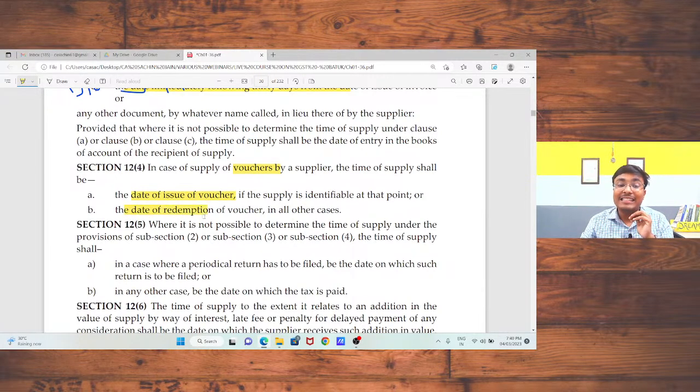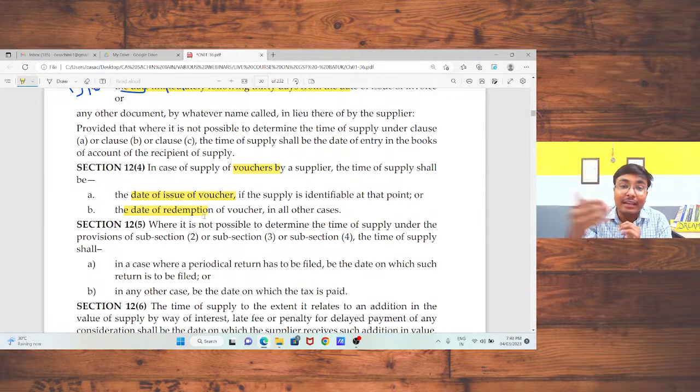That means Reliance has given me one voucher that, sir, on your next buying you will get a product of 500 rupees. In that case 500 will be included in my value of supply and I need to pay the tax on that also. And the time of supply will be the date of issue of voucher because the product is identifiable.